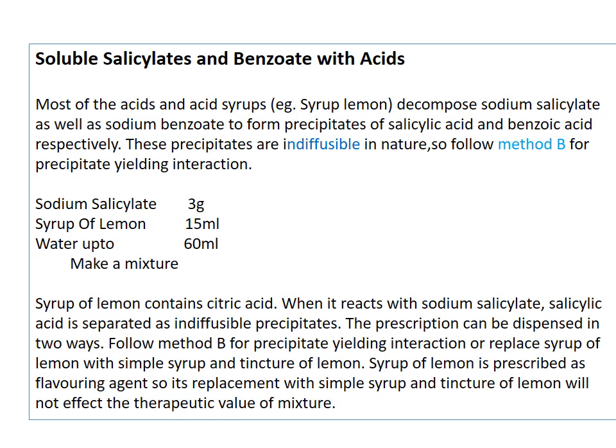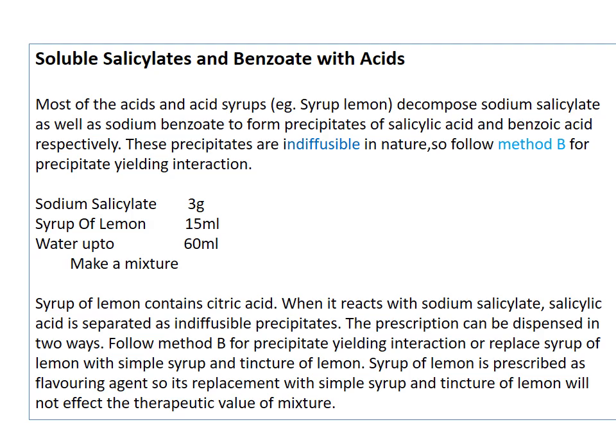Lemon contains citric acid, that we know. So the acid, that means citric acid present in lemon syrup, reacts with the sodium salicylate. What happens? Salicylic acid is separated as an indiffusible precipitate. Okay, so this prescription can be dispensed in two ways. The first method is we can follow method B for precipitate-yielding interactions. Okay, so that is one option, and the other option is